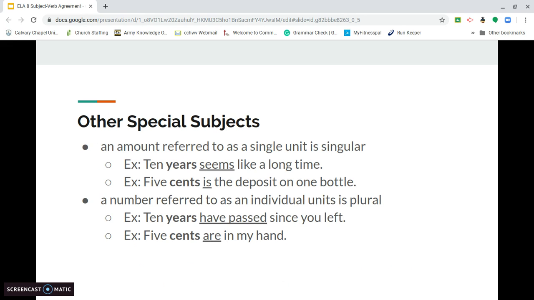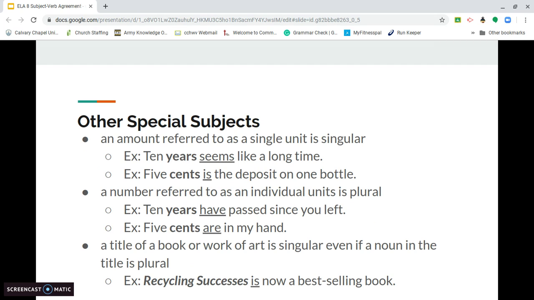And then a title of a book or work of art is singular even if a noun in the title is plural. So our example here, recycling successes is our subject. It is plural. However, it's one book, so we're going to use the singular verb is.